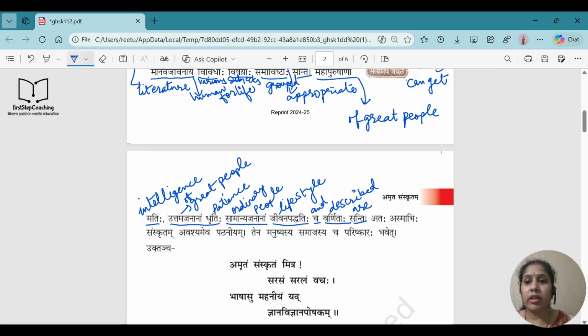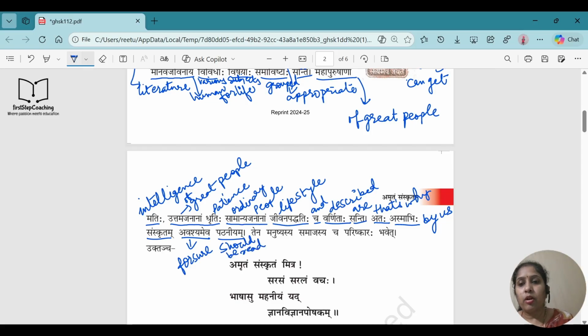Okay, the intelligence of the great people, patience of the great people, lifestyle of ordinary people, everything is described very nicely. Fine. Ataha means that's why. Asmabihi, it is Tritya Vibhakti Bahuvachan. So it will be by us. Okay, by us. Sanskritam is same thing, Sanskritam. Avashyam ev means for sure. Pathaniyam means should be read. So by all of us, for sure, Sanskrit should be read.